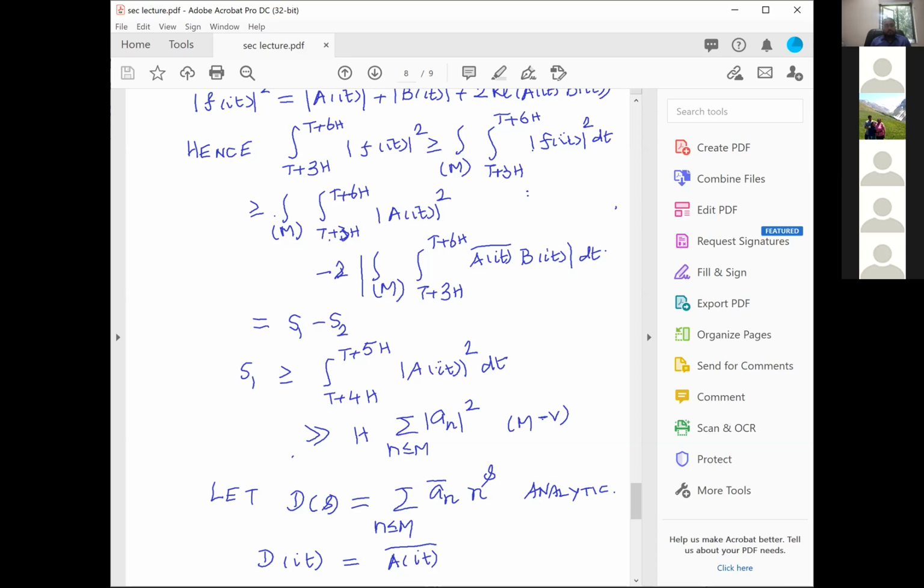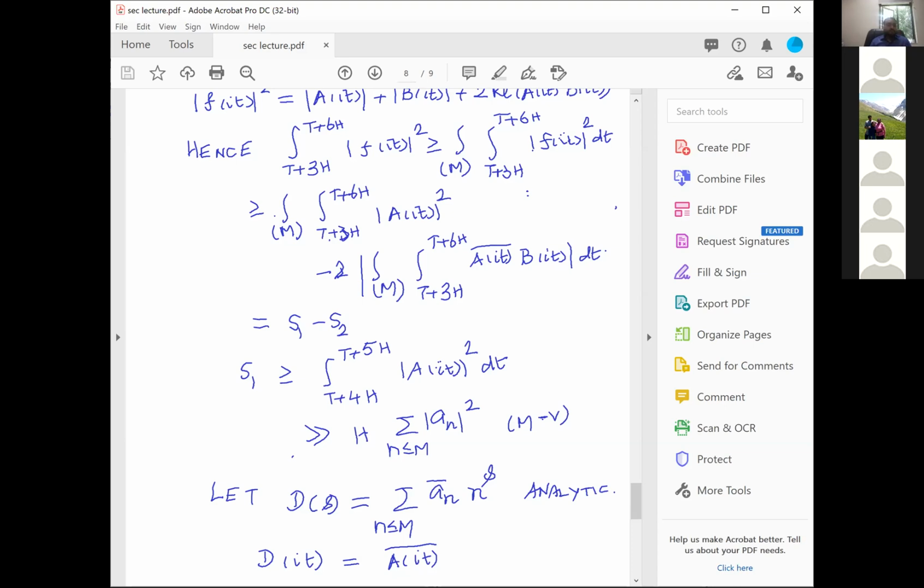Therefore, instead of a of it bar, I can take this function ds into bs. If we take ds into bs, then at it, d of it is a of it bar, and b of s is b of it, and ds into bs is a nice analytic function, and I can move the line of integration. But that gives another problem. What is the problem? In ds, it is n power s, not n power minus s.